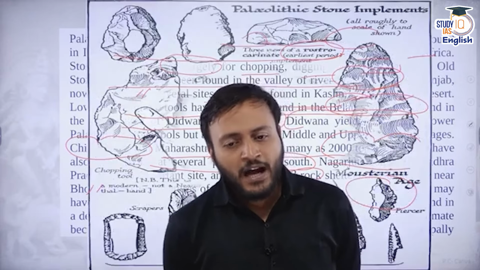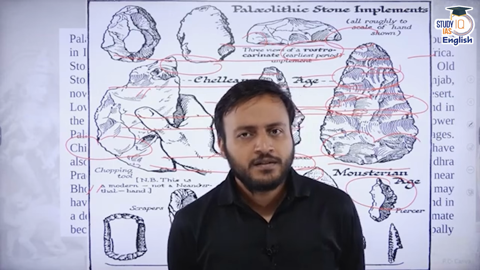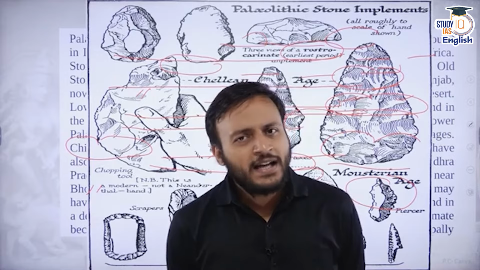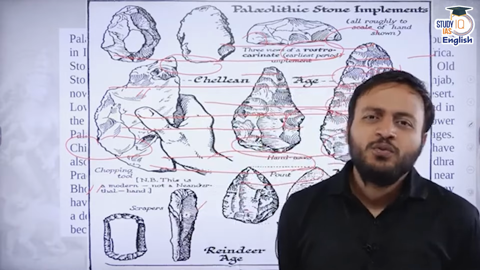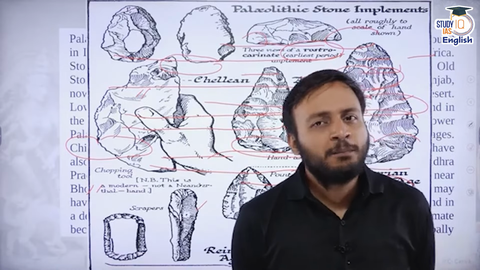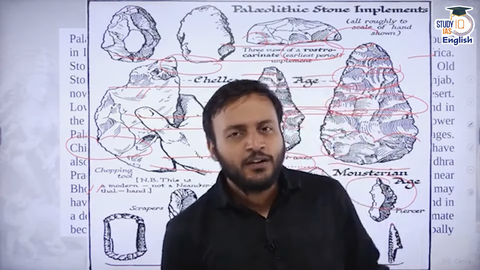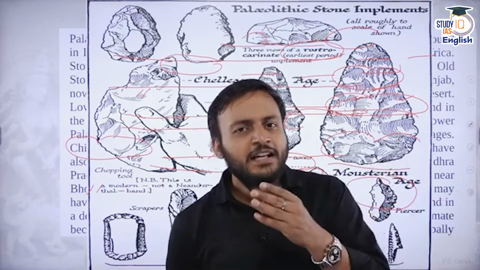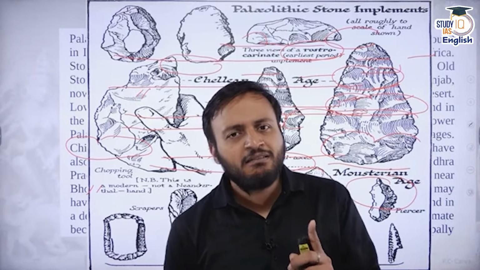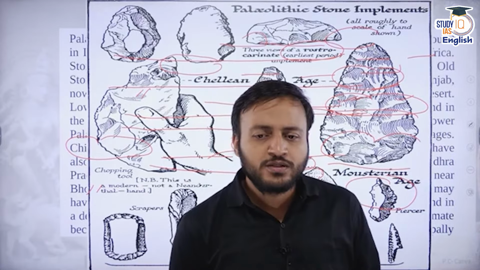Okay. Now, if we talk about stone tools, why are they important? Because the criterion to define a particular time period or settlement into the Paleolithic, Mesolithic, and Neolithic age was only the type of stone tool being used.